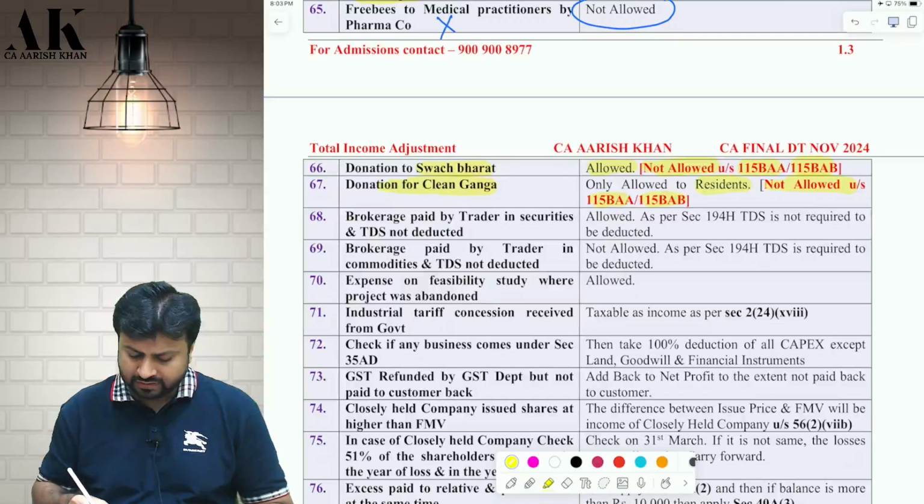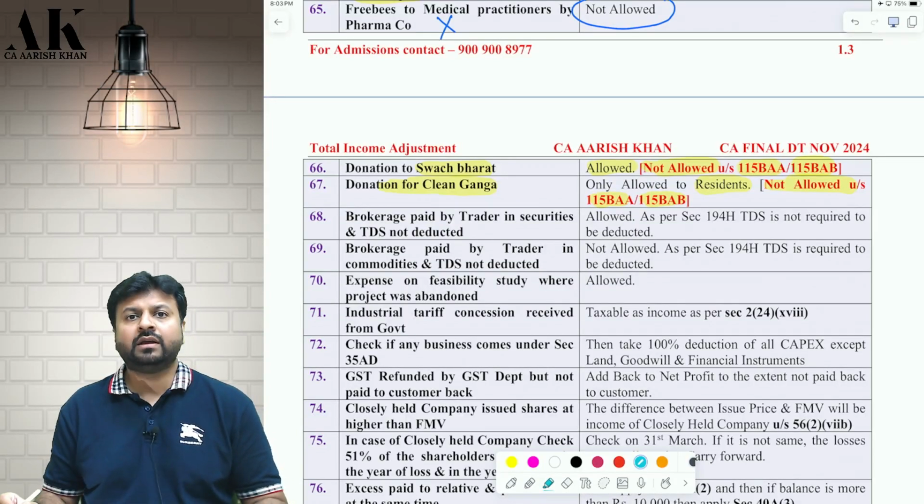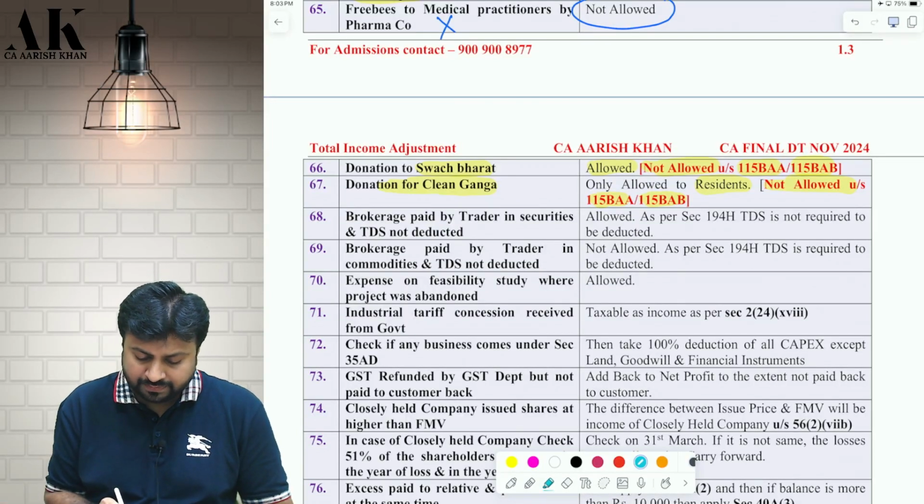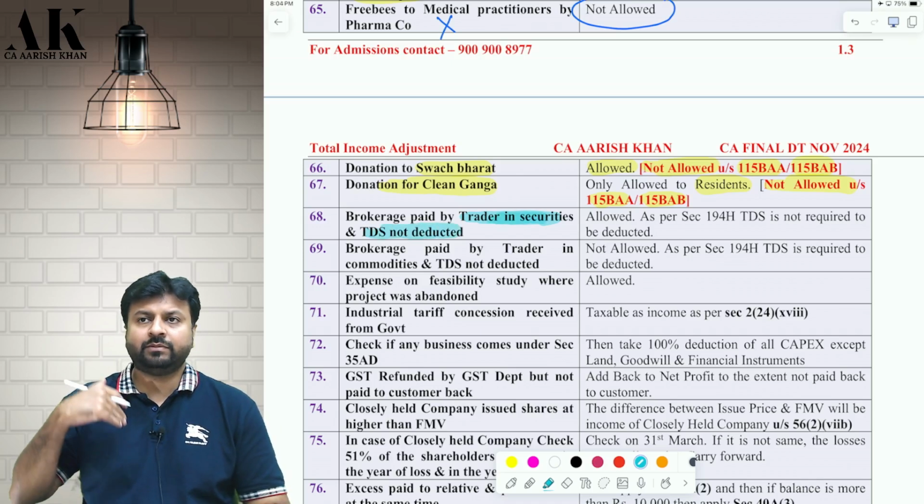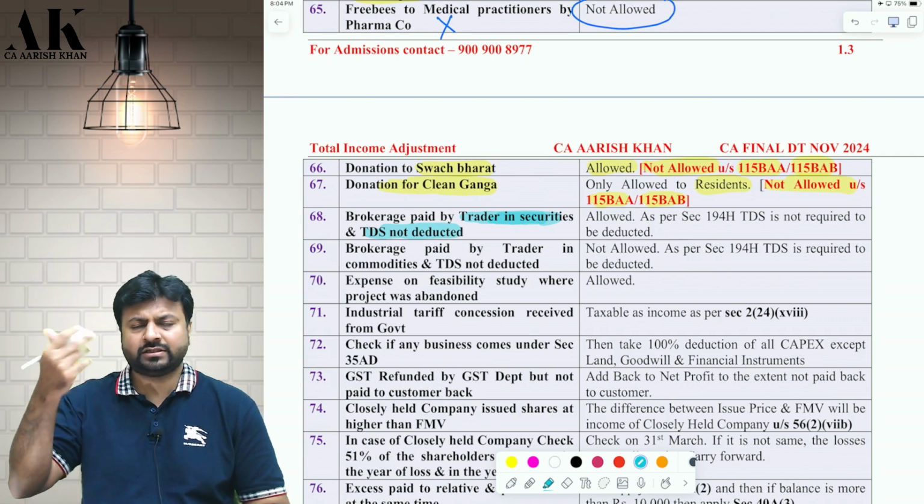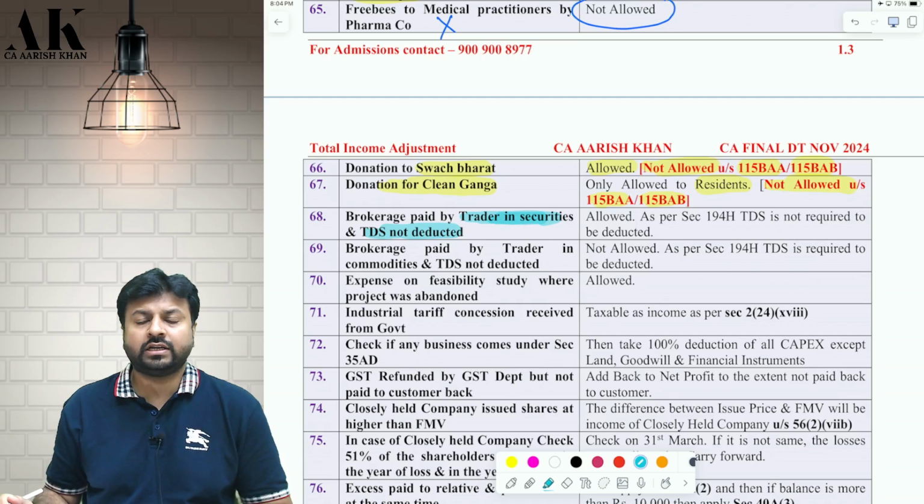Okay. Now next one is a very intelligent adjustment. Pay attention, all of you. Brokerage paid to trader in securities. Okay. Brokerage paid, it is to trader in security and TDS not deducted. So if you are making any payment of brokerage, it is not by trader, it is to trader. Brokerage paid to trader in securities.